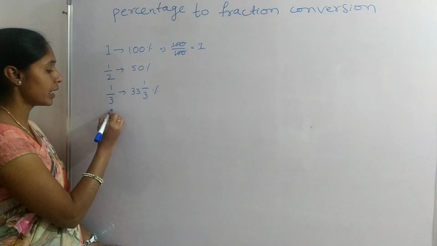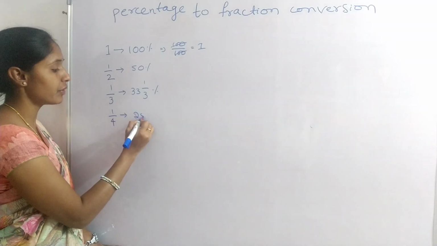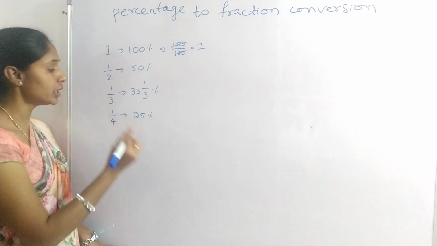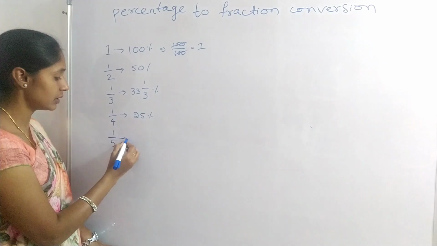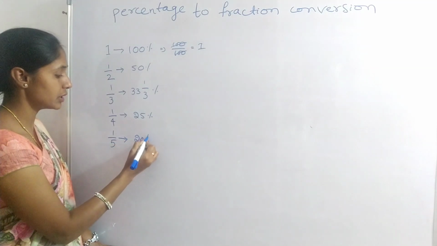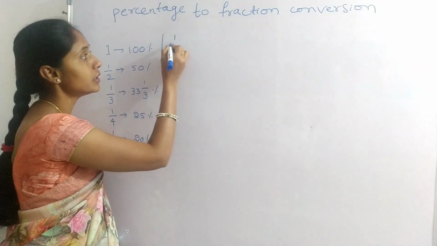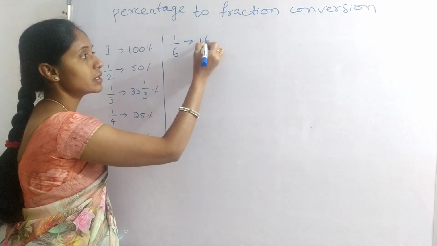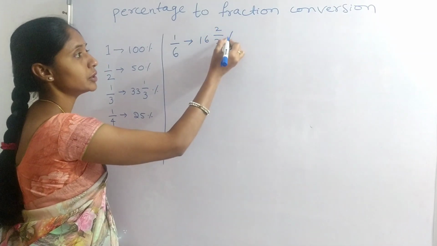Next, 1 by 4 is 25%. Got it? Next, 1 divided by 5 is 20%. Next, 1 divided by 6 is 16 2 by 3 percent.